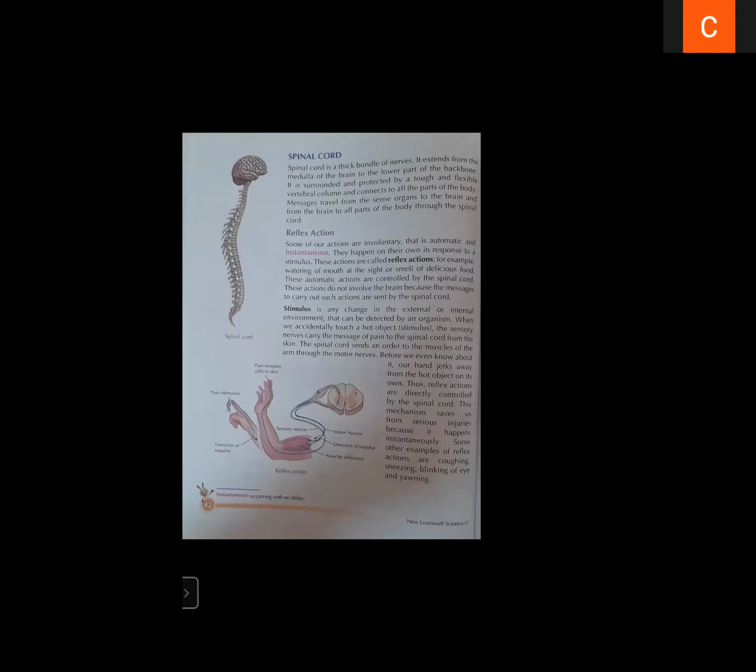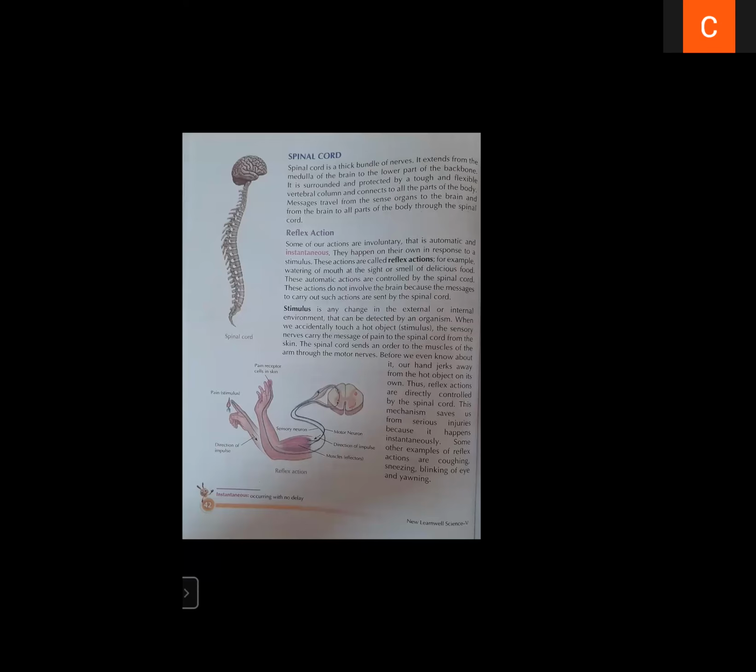What is spinal cord? Spinal cord is a thick bundle of nerves. It is made up of nerves. It extends from the medulla of the brain to the lower part of backbone. So it starts from the lower part of the brain, which is known as medulla, and from the medulla to the lower part of backbone. That part is known as spinal cord. Spinal cord is made up of a bundle of nerves.